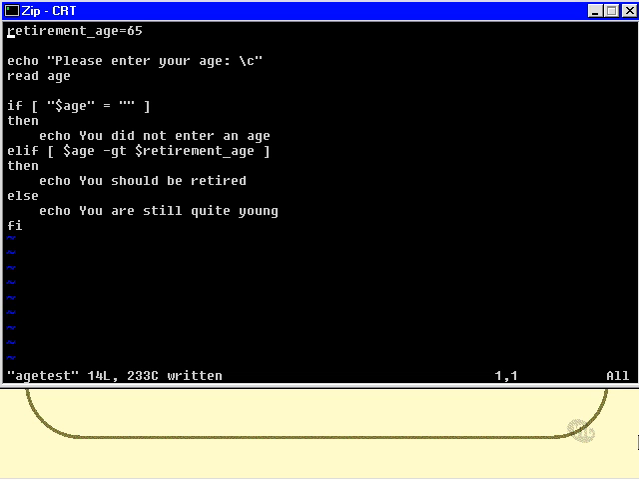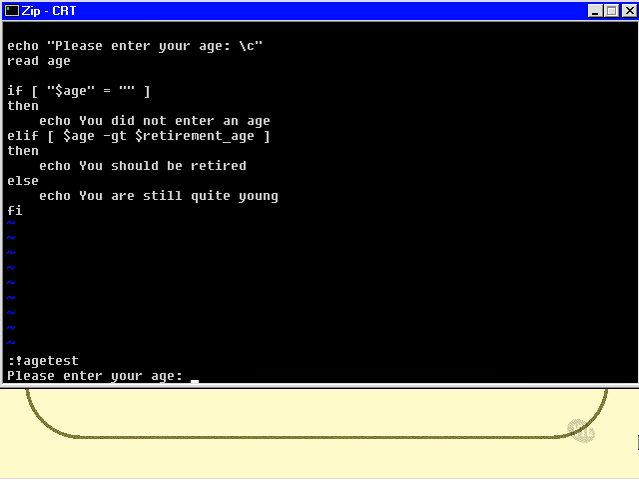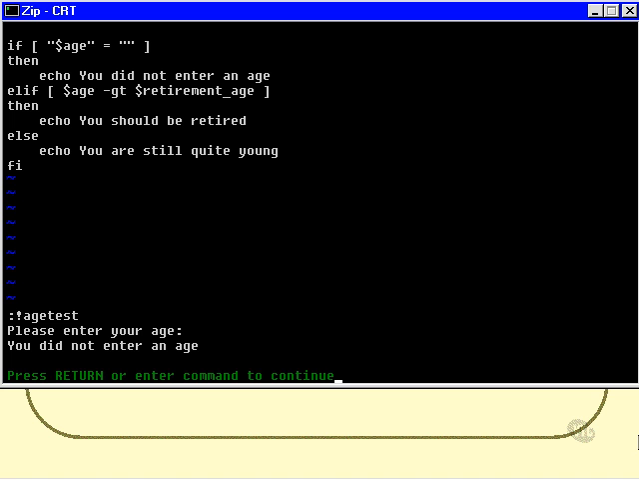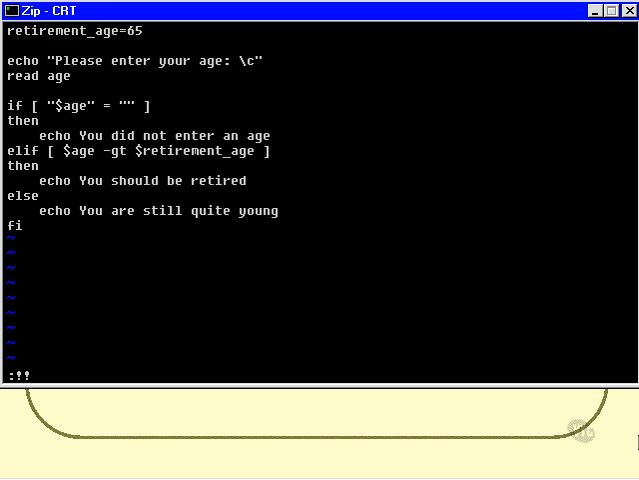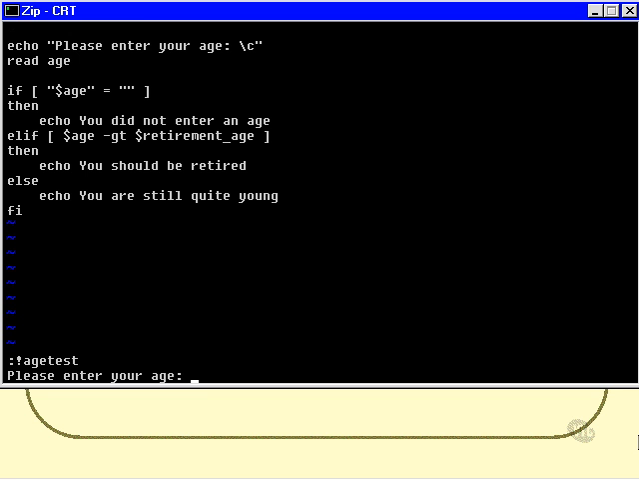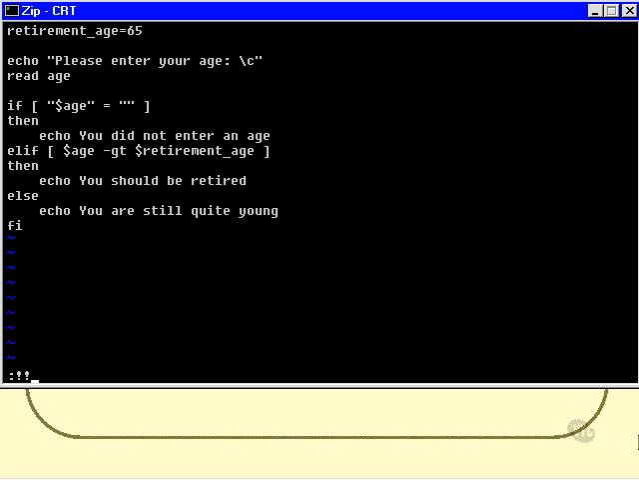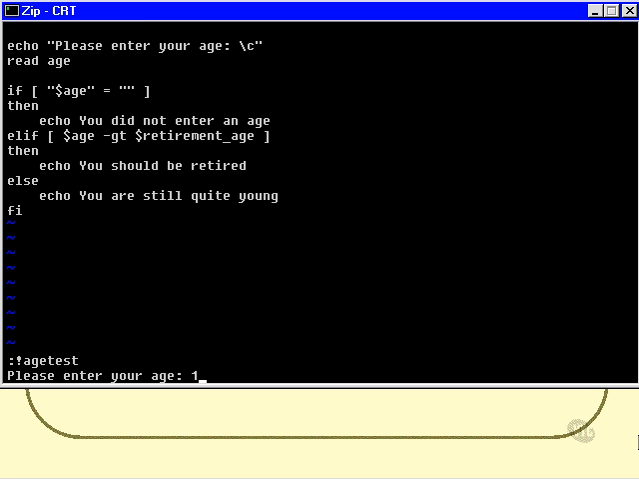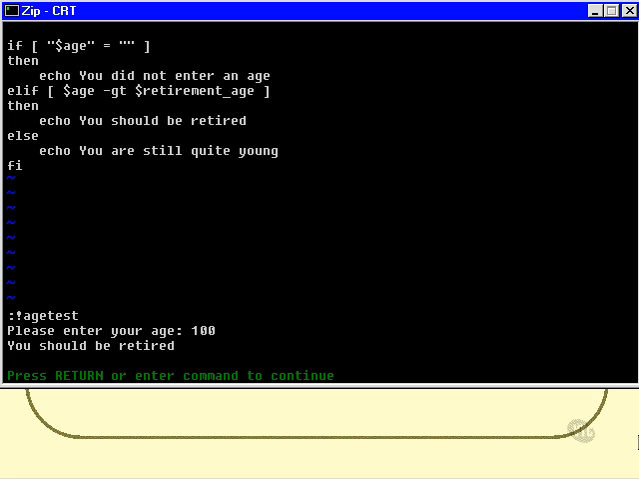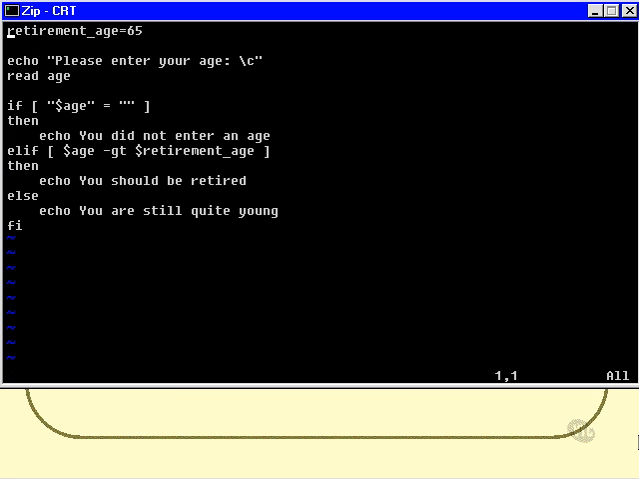Okay, so let's run that. Please enter your age. Now I'll skip it and press enter, and I get the message, of course you did not enter an age, which is good. So now I will enter an age, say 23, and you are still quite young. Fabulous. Try again. This time I'll enter the age of 100, and I guess I should be retired at age 100, but you never know these days. Okay, so that script seems to be working.